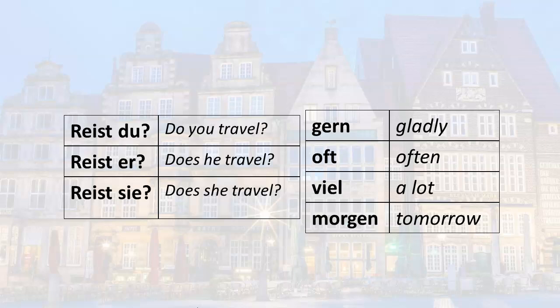Do you travel a lot? Reist du viel? Are you traveling tomorrow? Reist du morgen? Remember, the du is the informal you, so you would use this with someone you know well, a friend, family member.